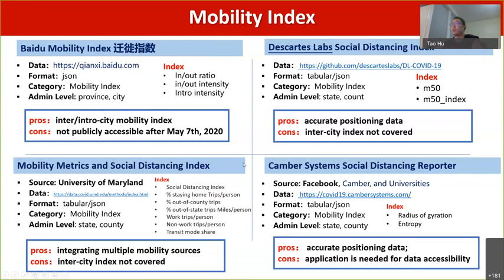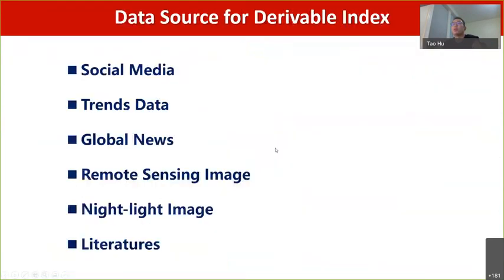So it's really important if we have some other data sets that can calculate the intercity index in the United States. They'll be more helpful to understand the transmissions between the states or between different areas.